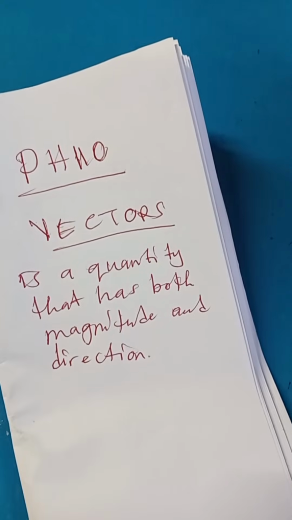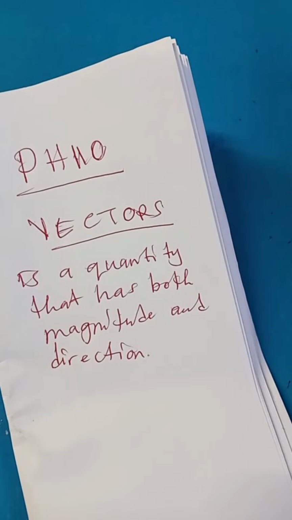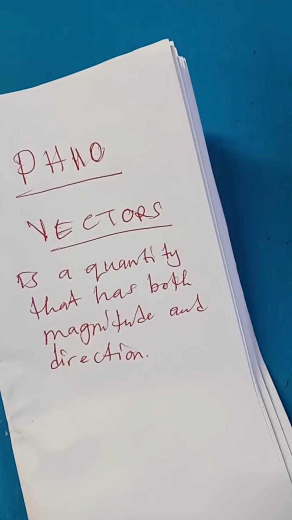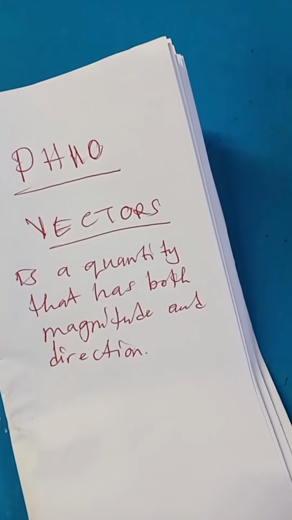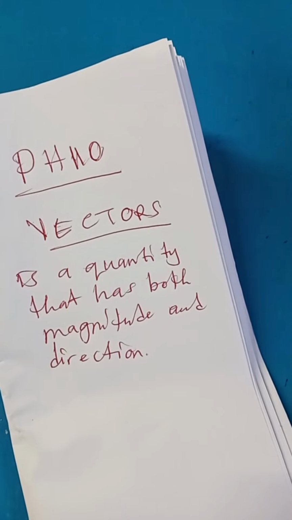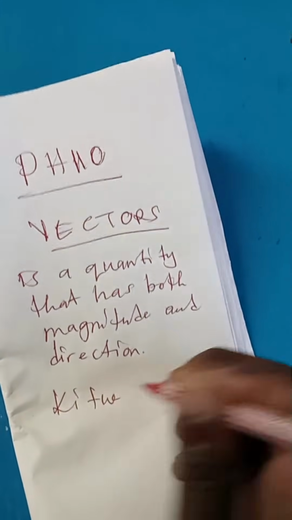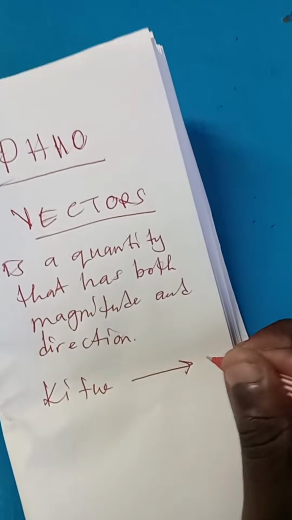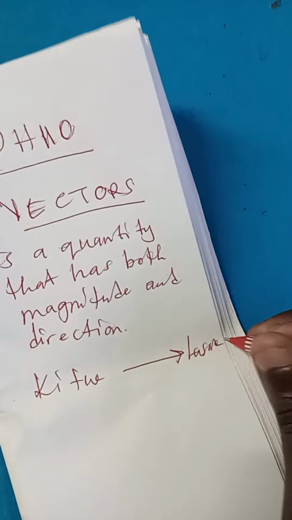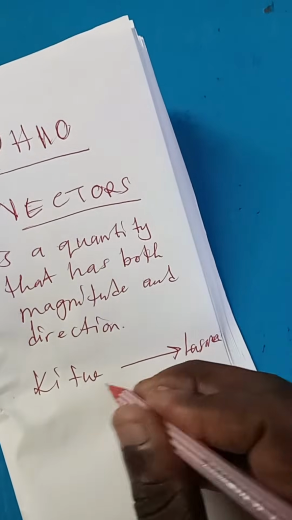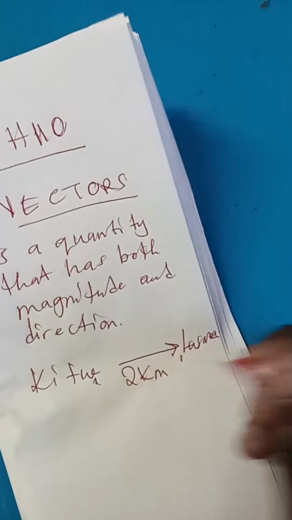Here in Zambia, you are coming from Kitwe and you are going to Lusaka. You know that there is a distance between Kitwe and Lusaka. Let's say the distance is 2 kilometers.